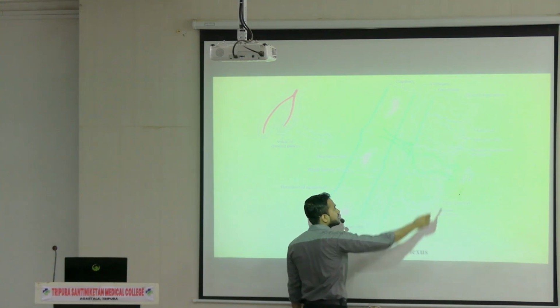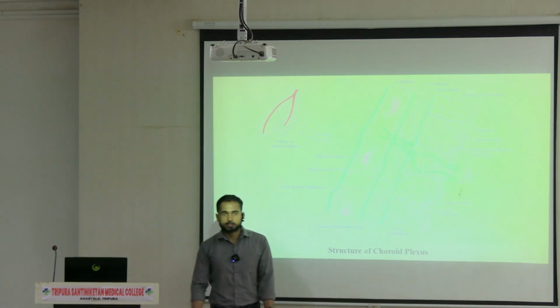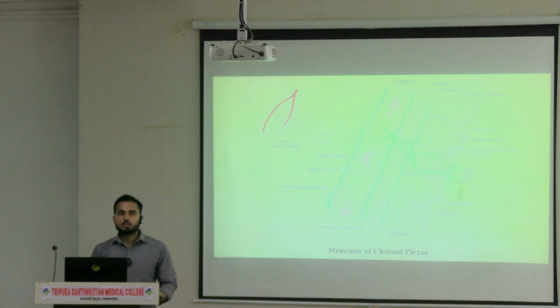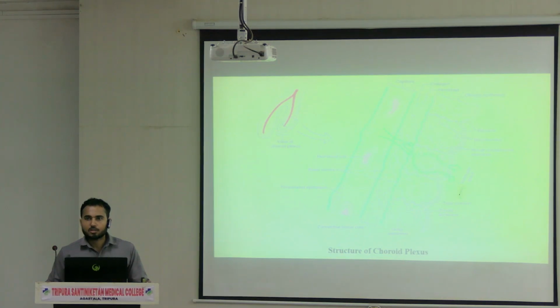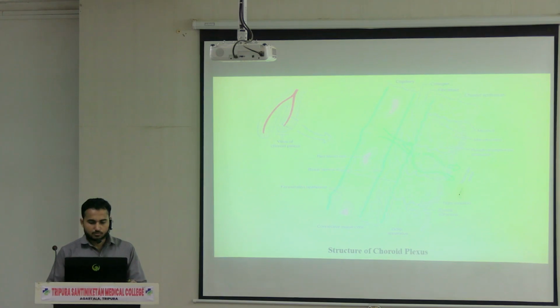Like this the production is taking place, and if you see the cells, they are connected to each other by tight junctions. Next, on the surface of the cells, cilia and microvilli both are present. The function of the cilia is to help in the movement of the CSF after production. And once the production is done, the microvilli help in the absorption of the CSF. As you can see the microvilli are present. So that is the choroidal plexus.